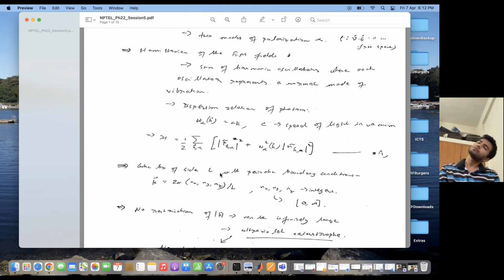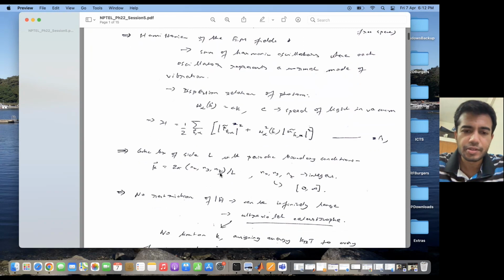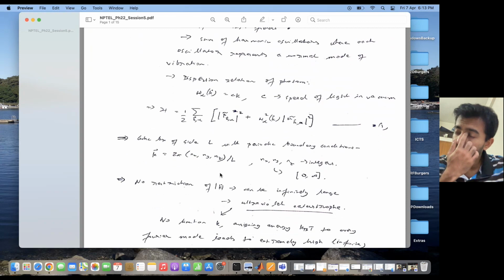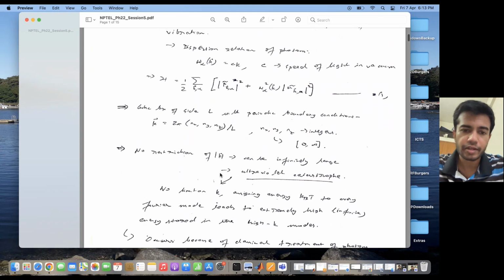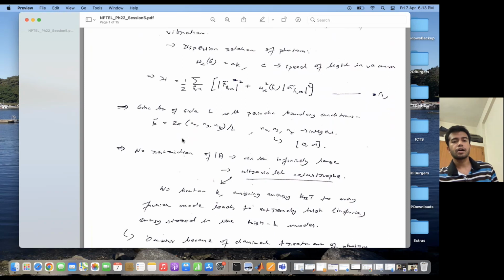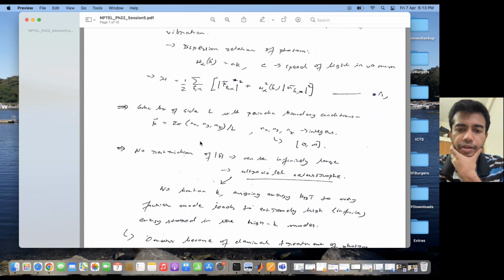Now, in order to formulate the partition function, free energy, pressure, and all these quantities, I need to define boundary conditions. So where am I working? Let us consider that my radiation is trapped in a cubic box of side L, such that the volume of the box is L cube. And suppose there are periodic boundary conditions. Now, why do I use periodic boundary conditions? This will come to light in a short time, because basically I'm working with Fourier modes. Since I'm using periodic boundary conditions, I will be able to work with Fourier modes. So that is why I consider this to be a periodic box.